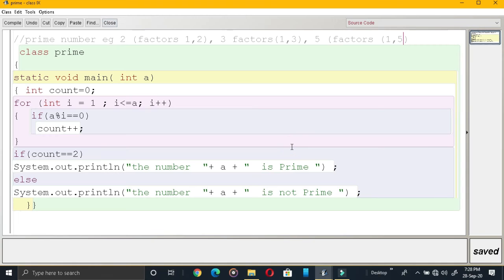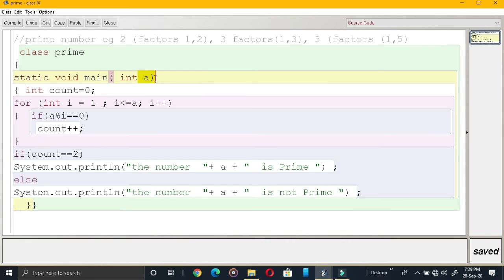So we are going to see what a prime number is. This is very familiar to you. In mathematics you have learned that prime numbers are numbers having only two factors, that means the number itself and 1. See 2, it has only two factors. Consider 3, how many factors does it have? It has only two factors, the number and 1. Such numbers are called prime numbers. So this is the number you are going to check for prime.